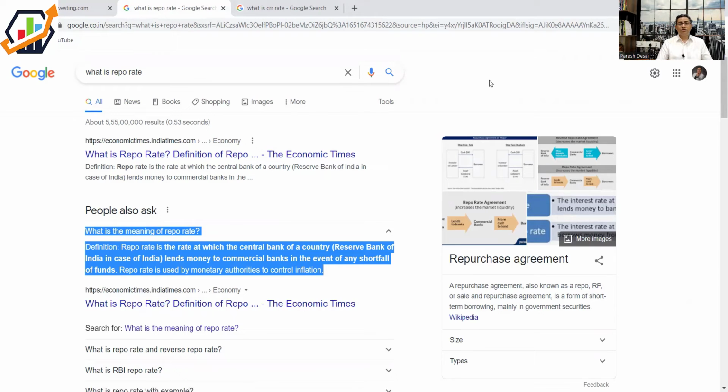So the repo rate, which has been increased today by the RBI governor from 4 to 4.4%, would actually help in controlling the inflation. Now, how does that happen? Just understand that whatever money is being lent out to the industry in terms of loans, obviously the interest rates are going to increase. So your EMIs on your car loans, home loans are also expected to increase. Just take a note of that. So obviously the loan rates are going to increase.